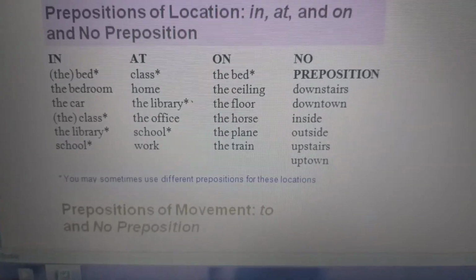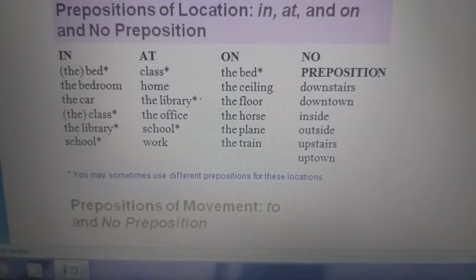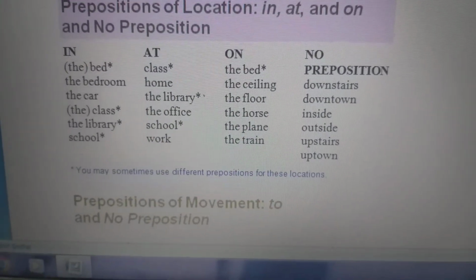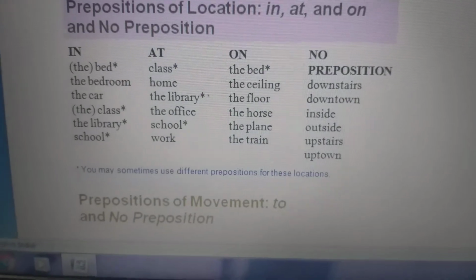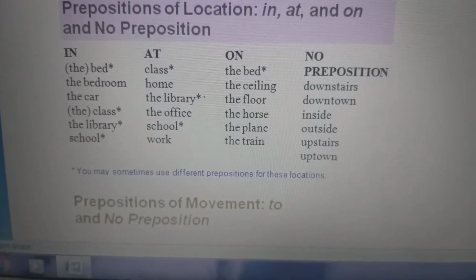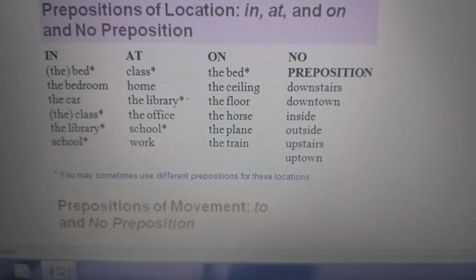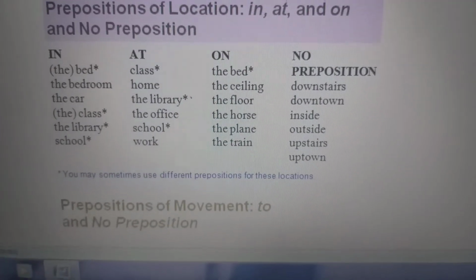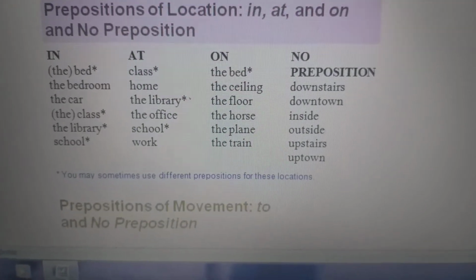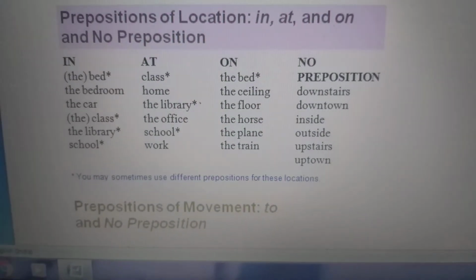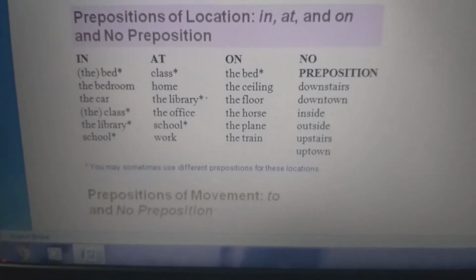Then on the bed: he is lying on the bed. The fan is on the ceiling. The toy is on the floor. Like that, on the horse, on the plane, on the train. And no preposition means downstairs, downtown, inside, outside, upstairs, up, down. They are not prepositions, but we use them as prepositions.